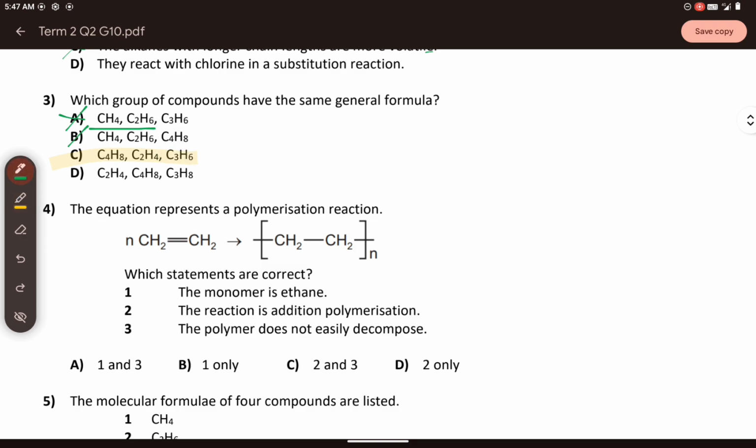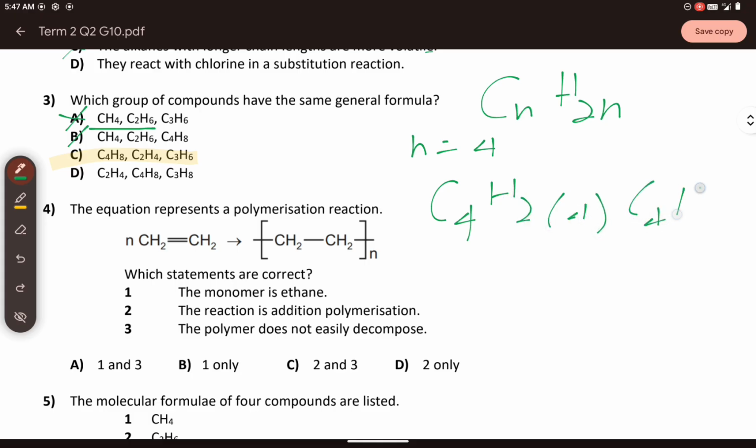The three compounds there follow the alkene formula, so the CnH2n. Let us solve. The first one, C4H8, which is a butene, you will have n equals 4 for that. And then that gives you C4H2 times 4. That gives you C4H8, correct?